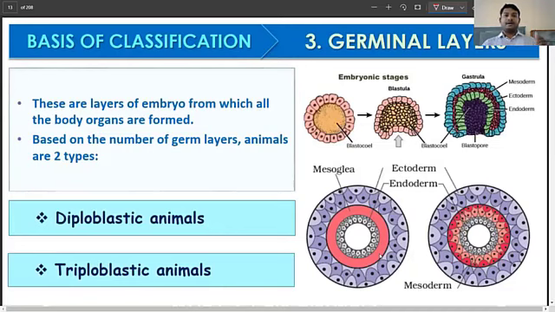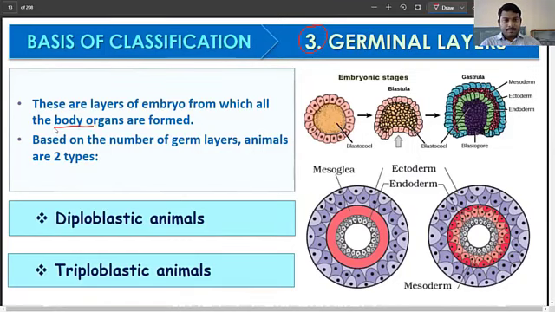Now we're coming to the third basis of classification, that is the germinal layer. It is called the germinal layers. Now let's understand what germ layers are first. These are the structures, or the layers, from which we are going to get the body organs. These structures give the different body organs.